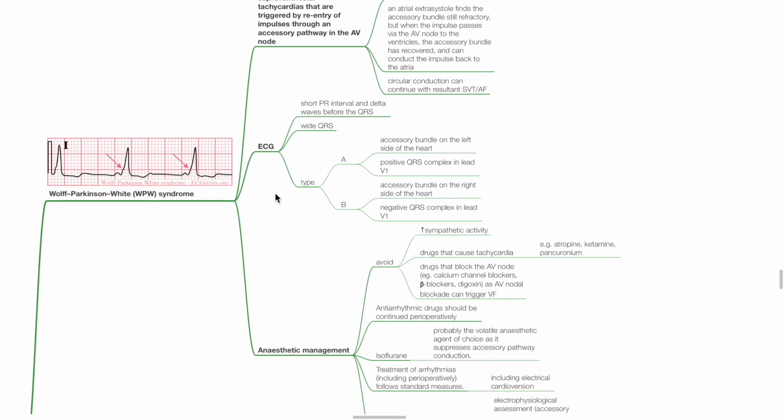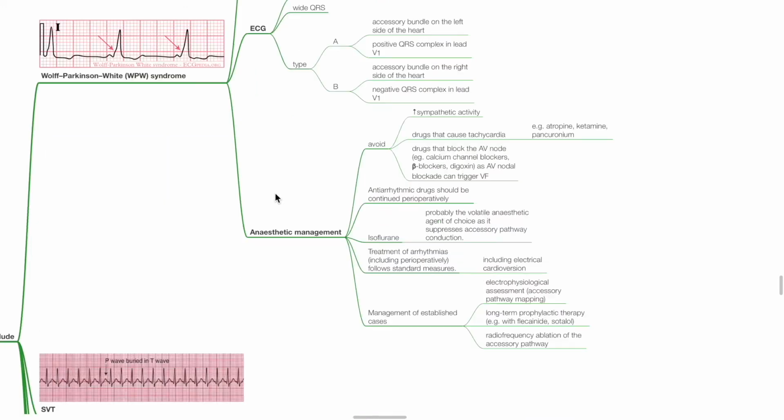ECG shows short PR interval and delta waves before the QRS, wide QRS complexes. In type A WPW syndrome, the accessory bundle is on the left side of the heart. There are positive QRS complexes in lead V1. In type B WPW syndrome, the accessory bundle is on the right side of the heart, and there are negative QRS complexes in lead V1.